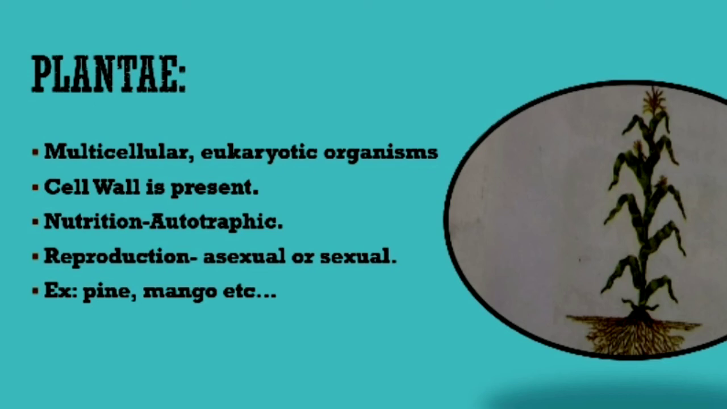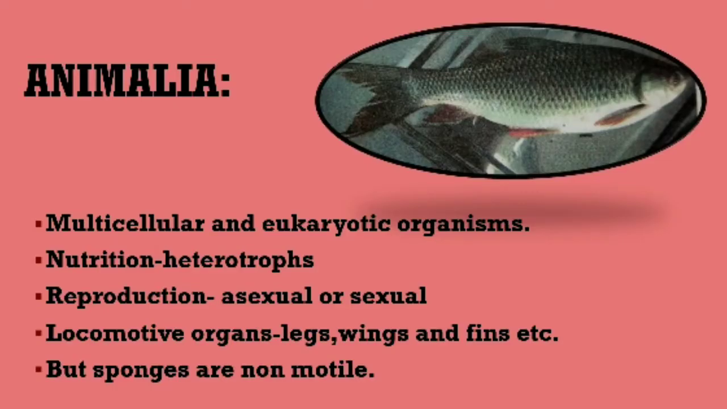The last one is the animal kingdom. In the animal kingdom, all the animals are included, and different types of animals are there. We will see the classification of the animal kingdom later, but before that, these are also multicellular and eukaryotic organisms, and they do not contain a cell wall, only a cell membrane, and they also show asexual or sexual reproduction.